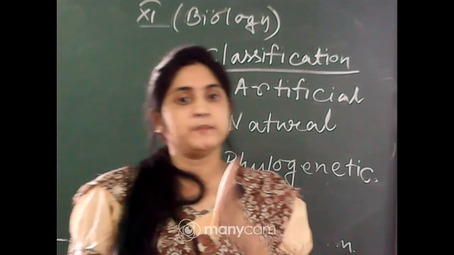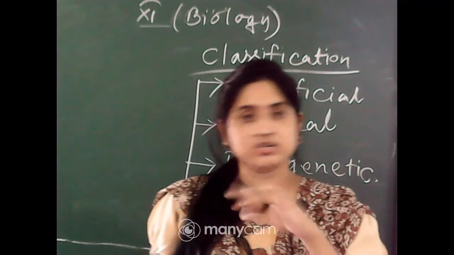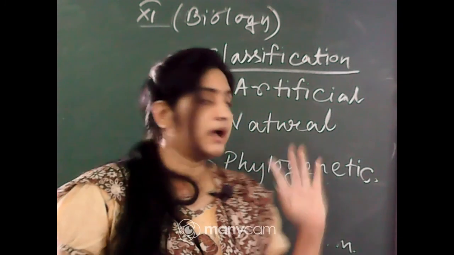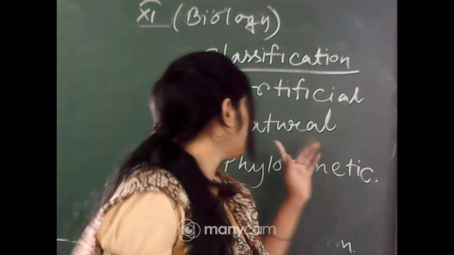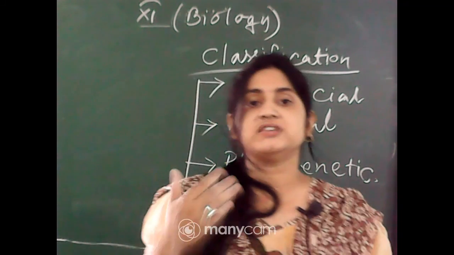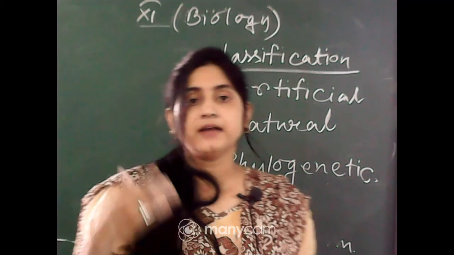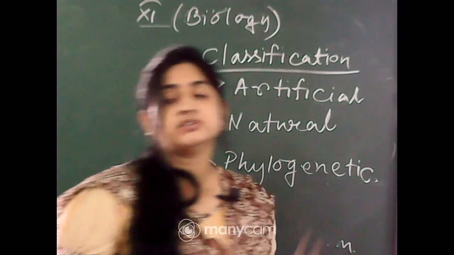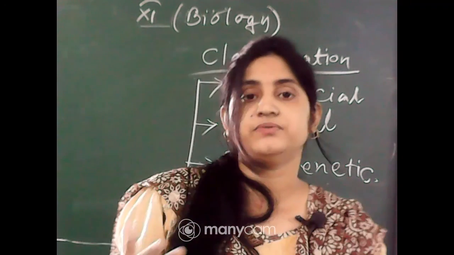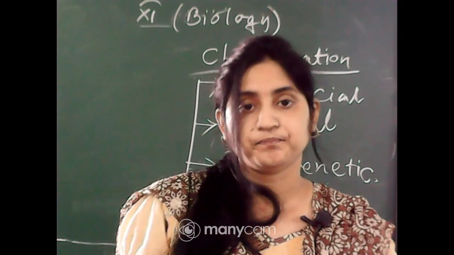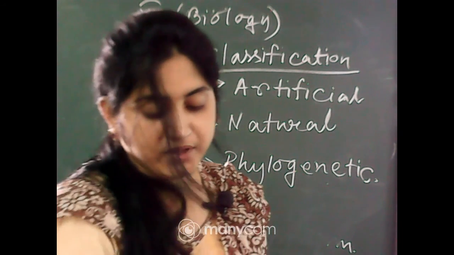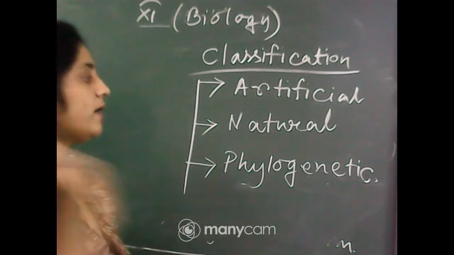Artificial classification depends only on external morphological, vegetative characteristics. The natural classification is based on both internal and external characteristics, and phylogenetic classification depends on their evolutionary relationship, okay. Next, taxonomy. What is taxonomy?